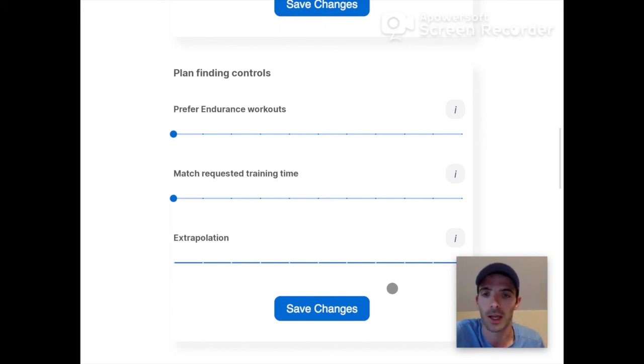Yeah, so that's the new plan controls. You can play with it, see which one gives you really the training plan that works best for you, and see what training plan works best.